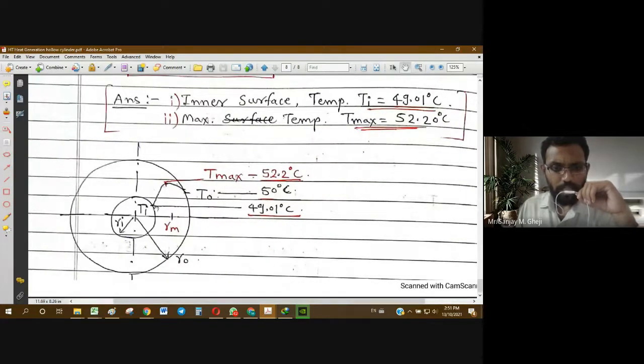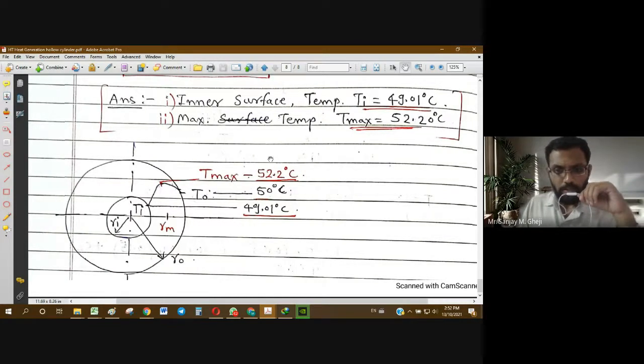Graphically we can show like this. This is just for our understanding: the inner temperature is 49, maximum is 52, and outer is 50. These are very close to each other because of the very small thickness of this cylinder.